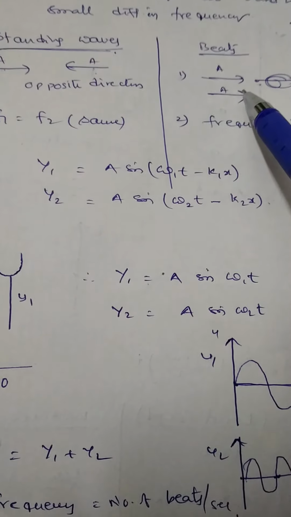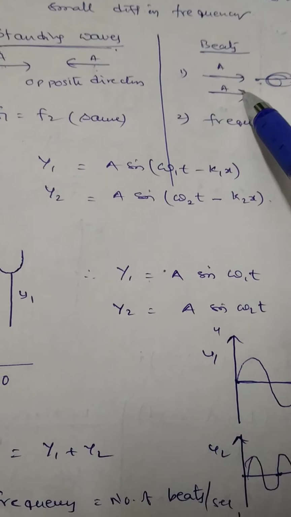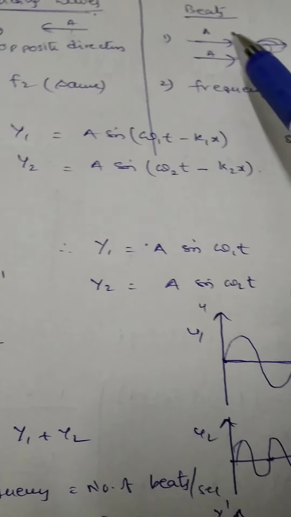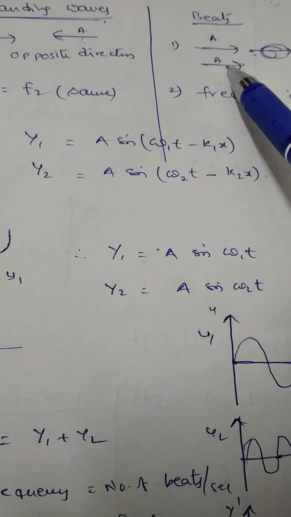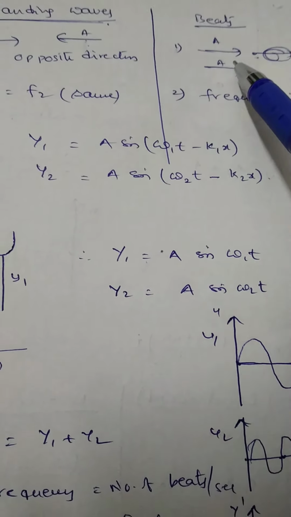The maximum sound means if the crest of the first wave is superimposed with the crest of the second wave, or the trough of the first wave is superimposed with the trough of the second wave, at that moment the resultant amplitude is maximum, and also intensity maximum and also energy maximum. That point is known as the maximum of sound, which is also called loudness. This maximum of sound is also known as the waxing of sound.